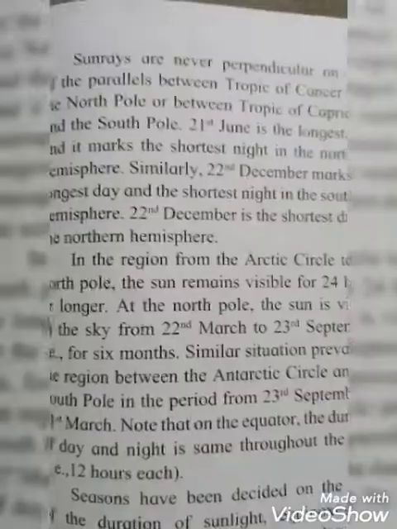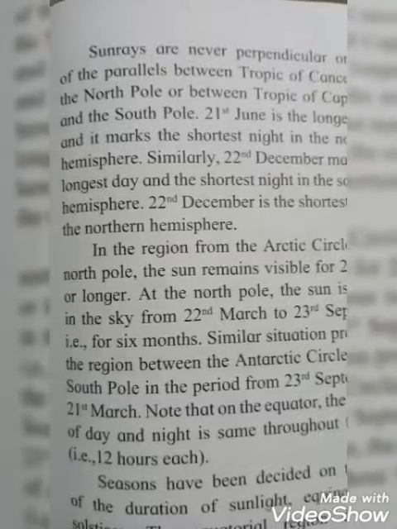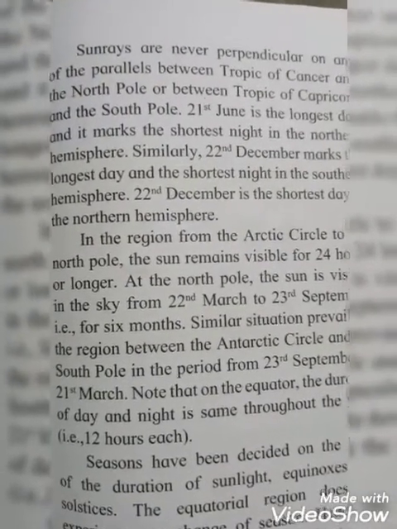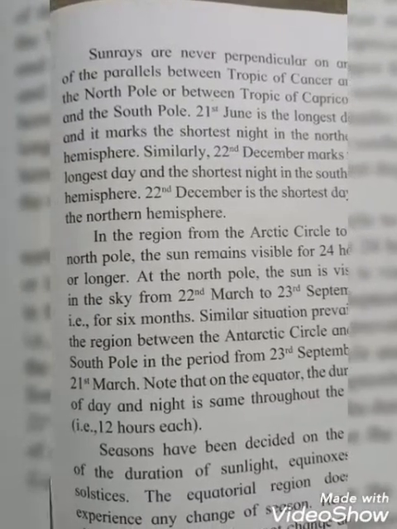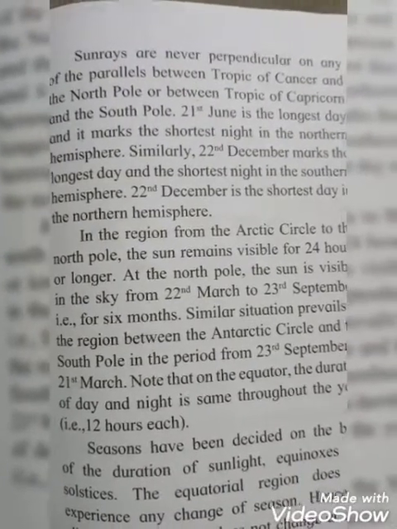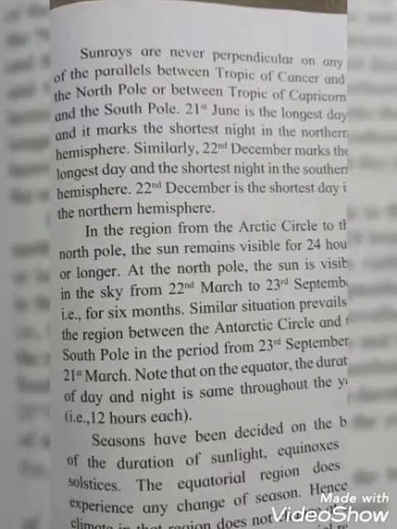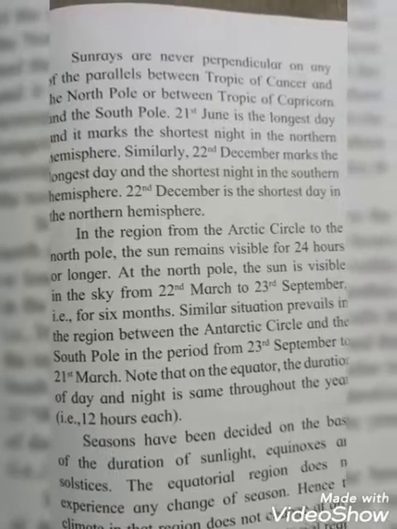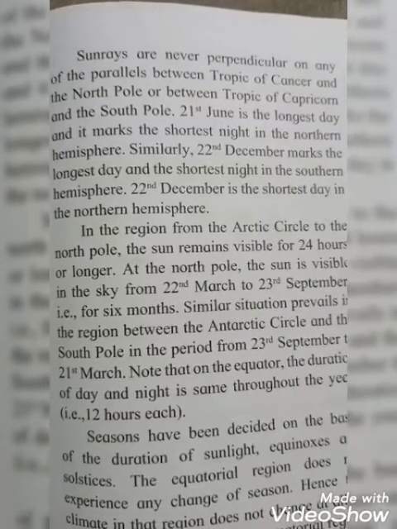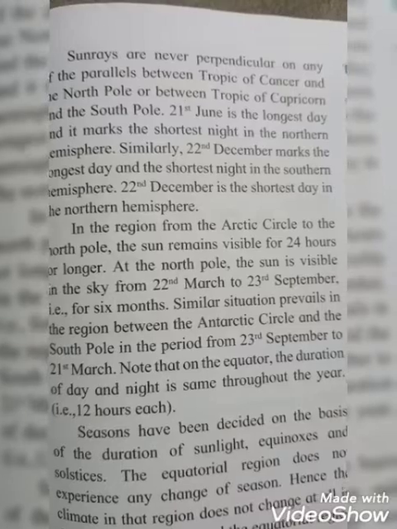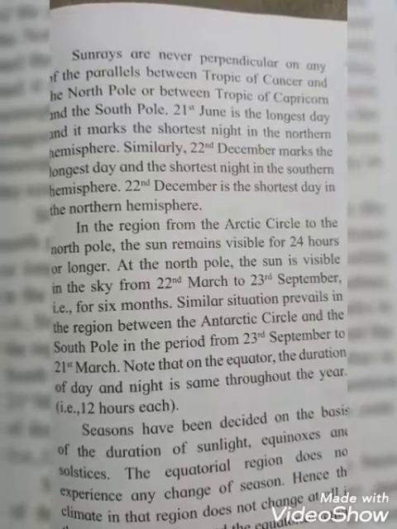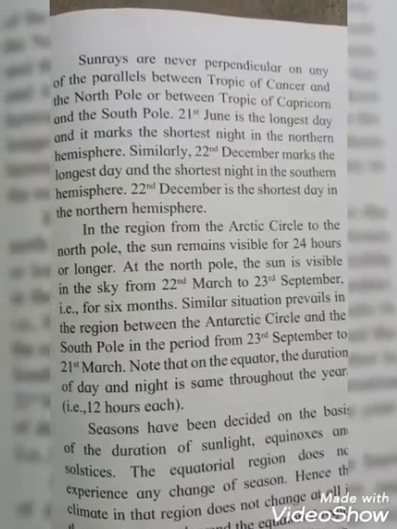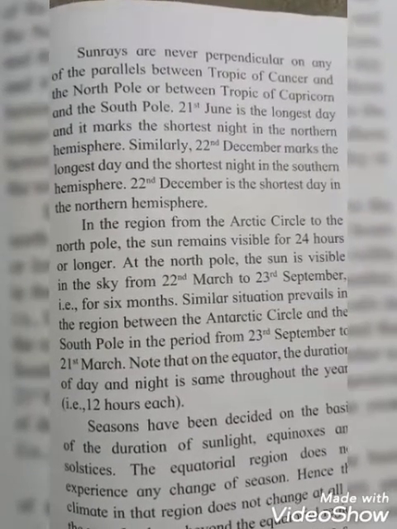Sun rays are never perpendicular on any of the parallels between the Tropic of Cancer and the North Pole, or between the Tropic of Capricorn and the South Pole. 21st June is the longest day and it marks the shortest night in the northern hemisphere. Similarly, 22nd December marks the longest day and the shortest night in the southern hemisphere. 22nd December is the shortest day in the northern hemisphere.